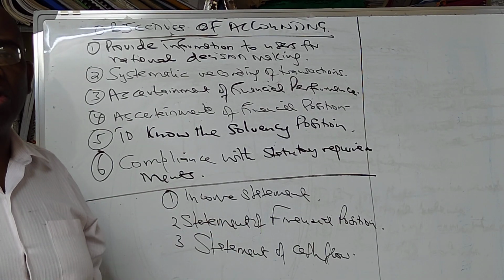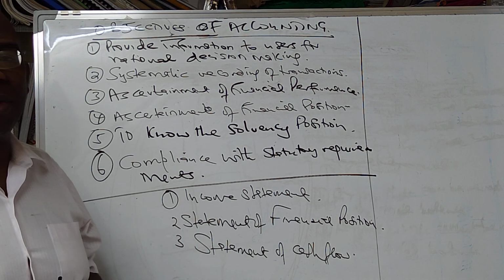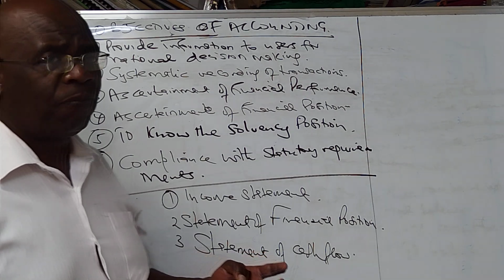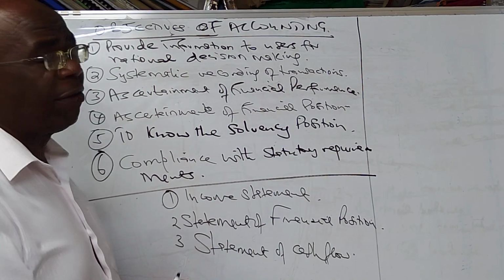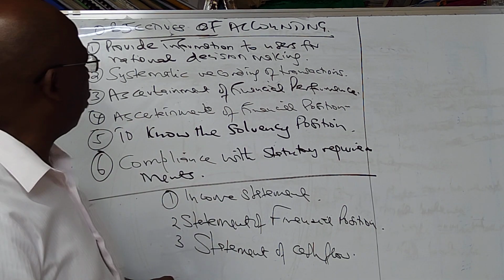The government wants to know how much profit we make so that the business can pay tax appropriately. The financial advisors want to advise their clients about the financial position of the farm.